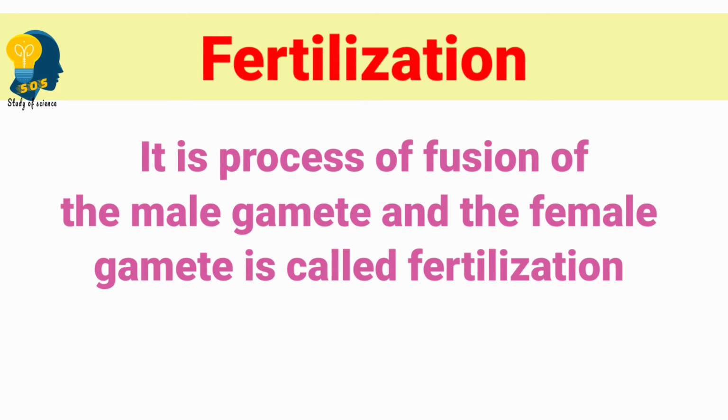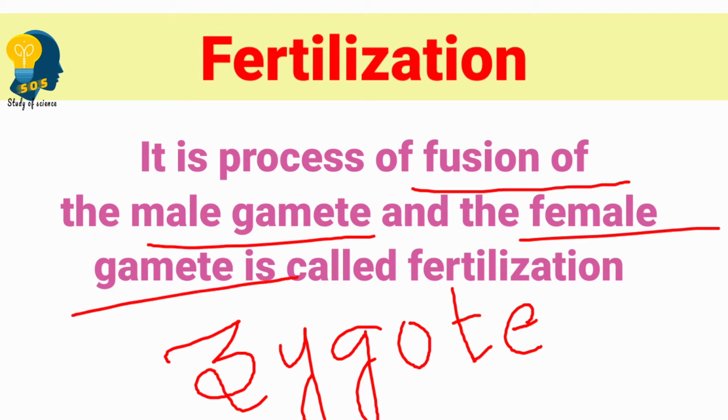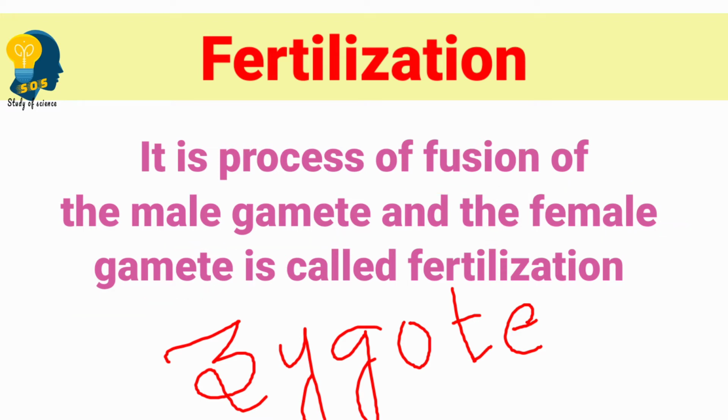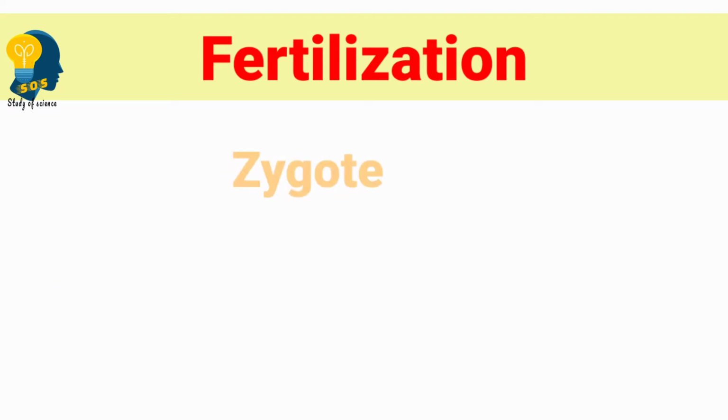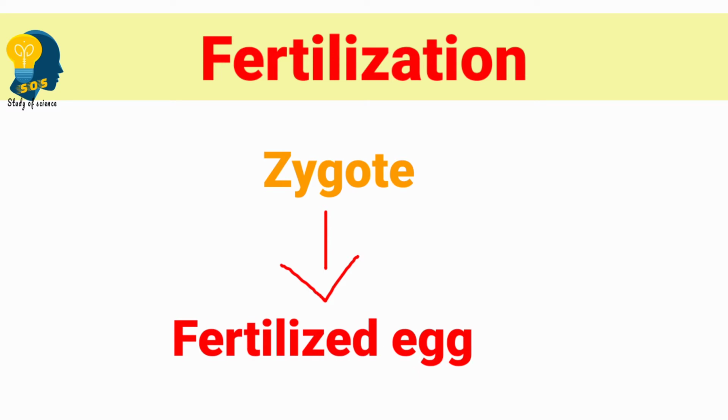It is the fusion of a male gamete with a female gamete to form a zygote. What is a zygote? A zygote is actually a fertilized egg.